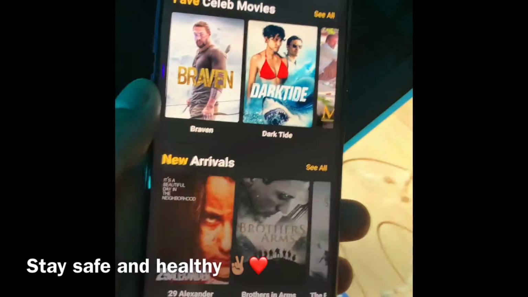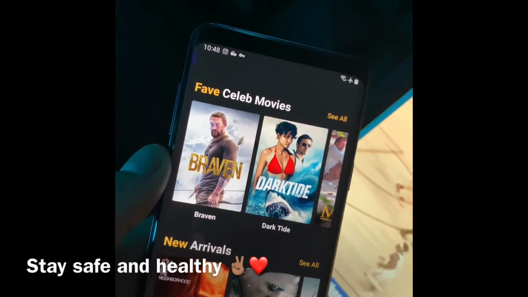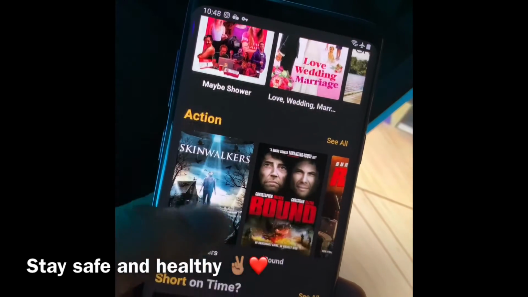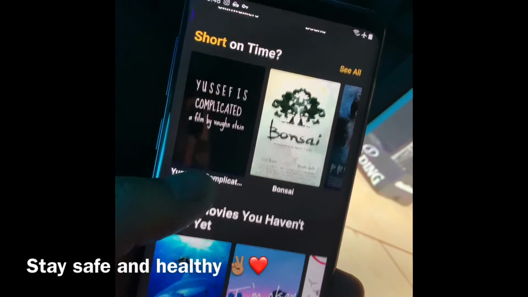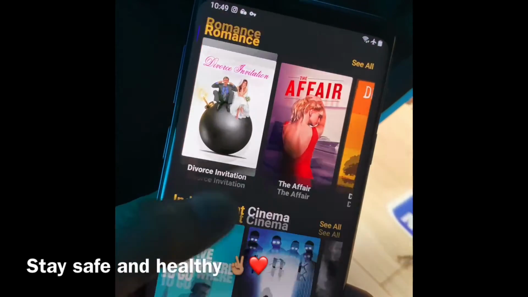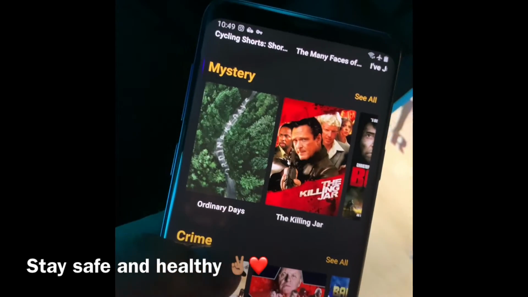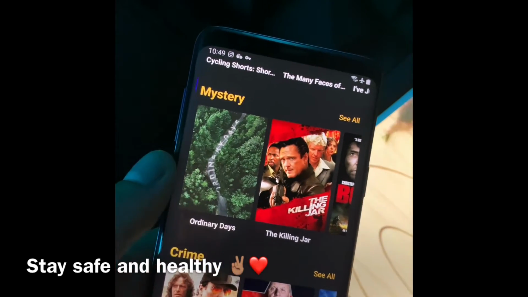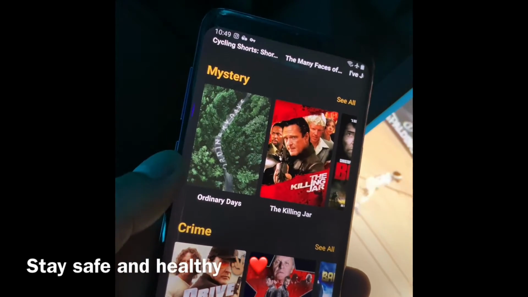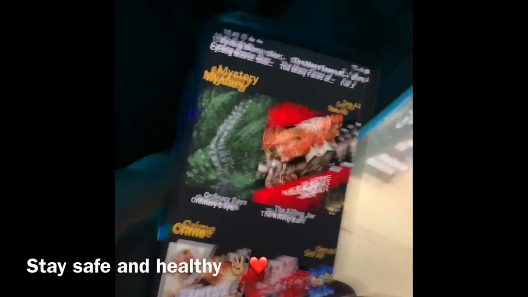This is what the application looks like, guys. Fab, celeb movies, new arrivals, drama, comedy, action, short of time, great movies you haven't seen yet, trailer, and so on so forth. And it's nice, this application, guys, if you have Google Chromecast, or if you are using Android TV or smart TV, you can cast this application to your TV straight away.